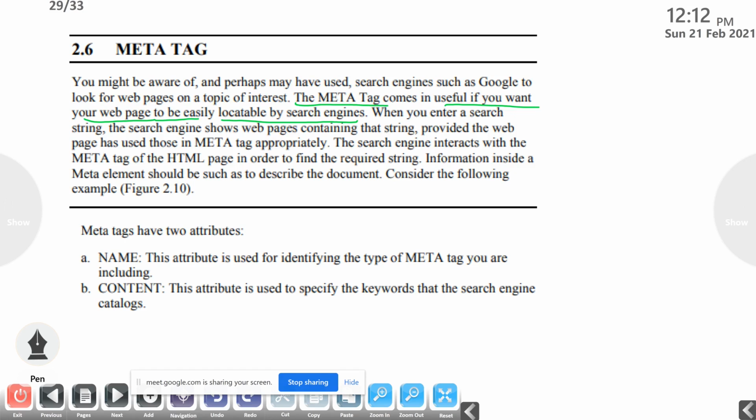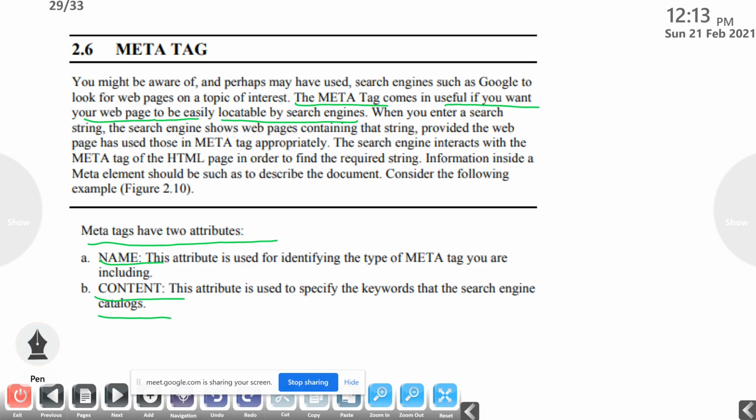Information inside the meta element should describe the document. Here the meta tag has two attributes, first name and second content. The name attribute is used for identifying the type of meta tag you are including. Then content, this attribute is used to specify the keywords that the search engines catalog.